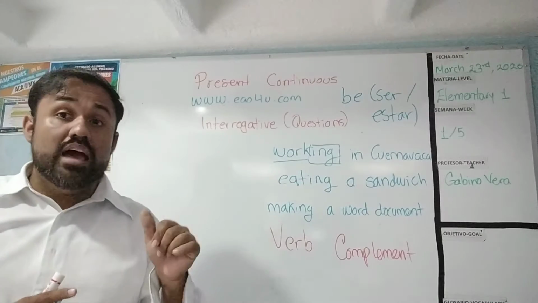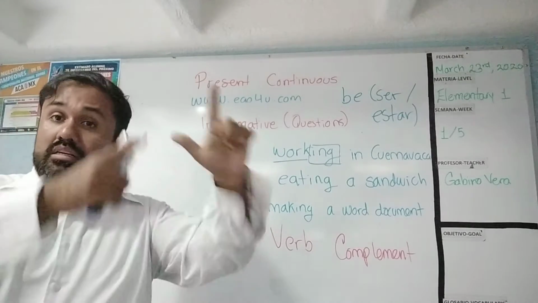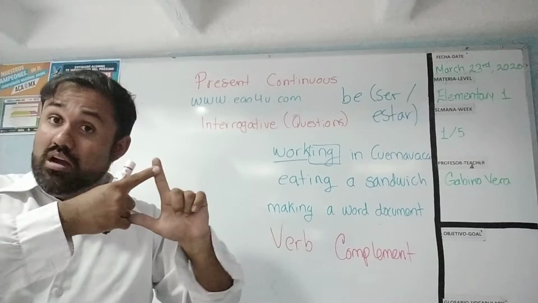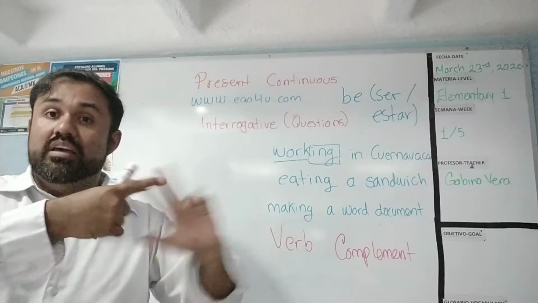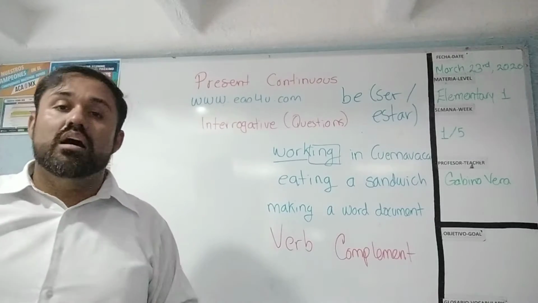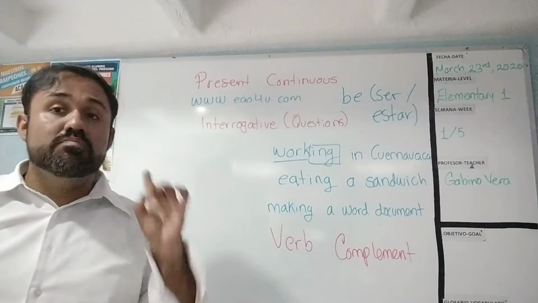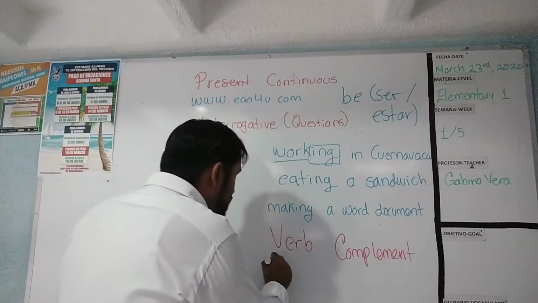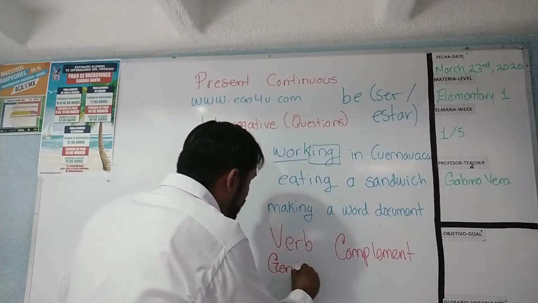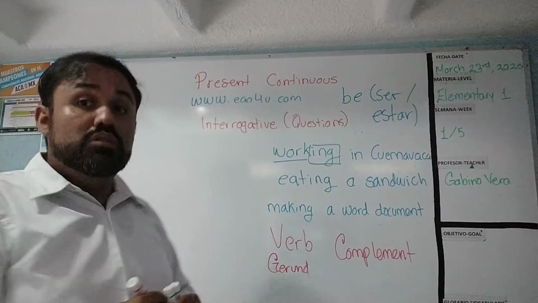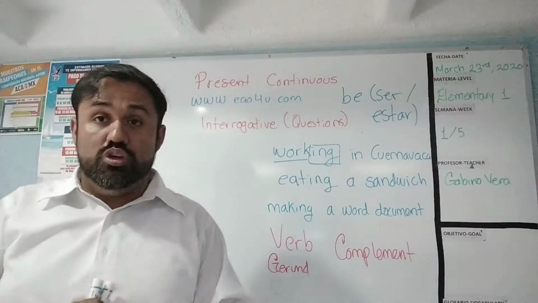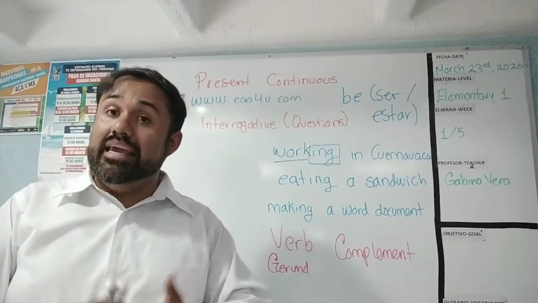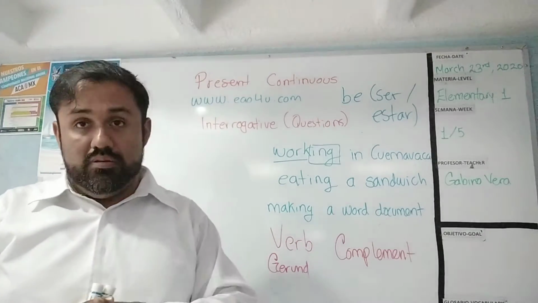So you have the subject, the auxiliary, the word not, the verb, and the complement. Well, one important thing to remember. Here, your verb is always in the gerund form. Remember, gerund in Spanish means gerundio or ing, el ando, endo.